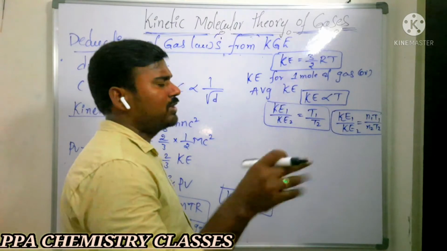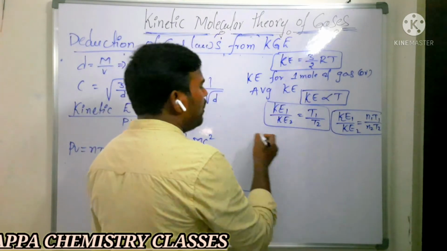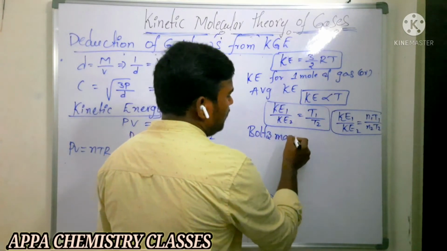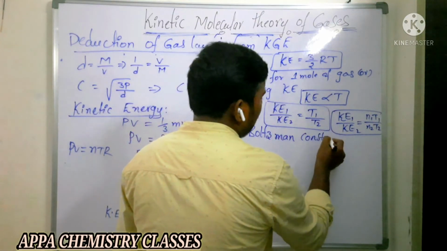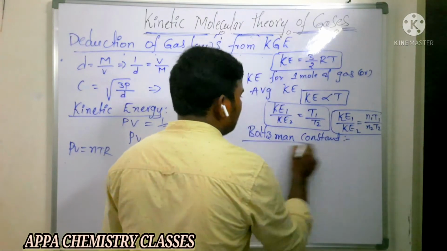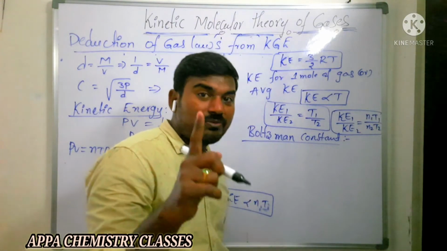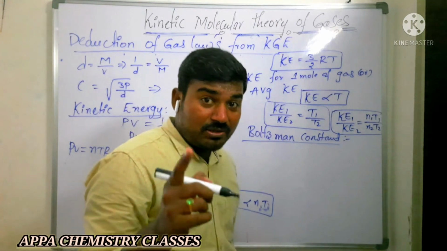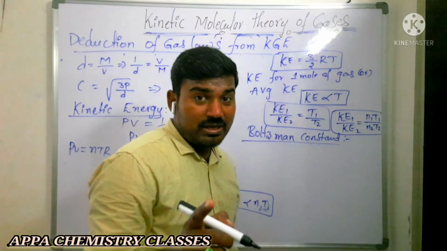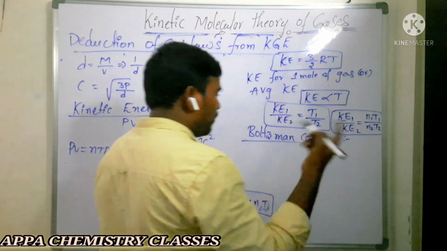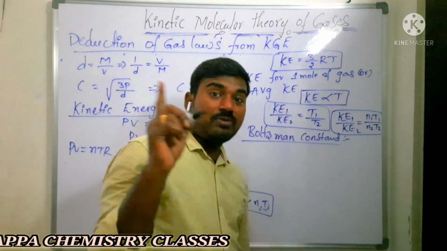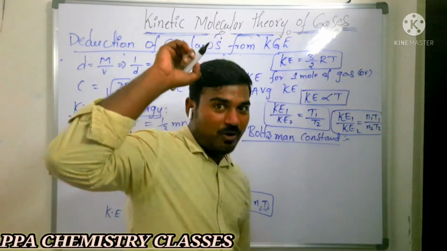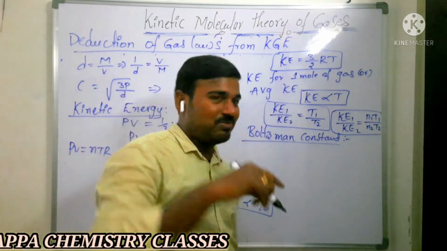One more important one is the Boltzmann constant. What is this Boltzmann constant? Boltzmann constant is an universal gas constant per 1 molecule of a gas. Whatever gas constant we have is for 1 mole of a gas. It is not for 1 molecule. In 1 mole, how many molecules are there? Avogadro number of molecules are there.